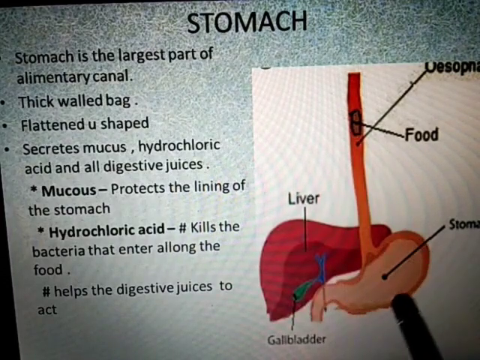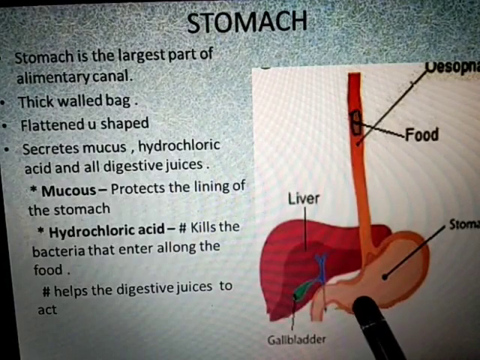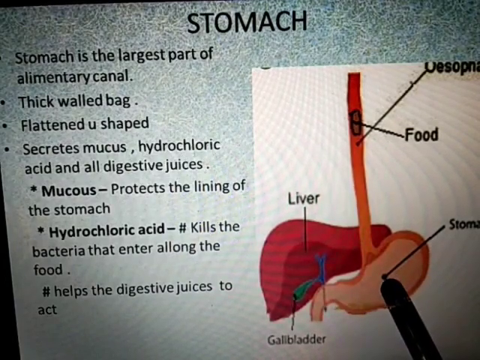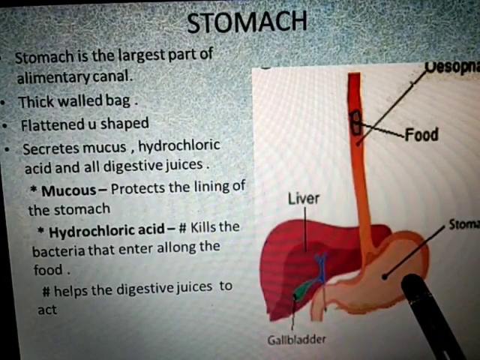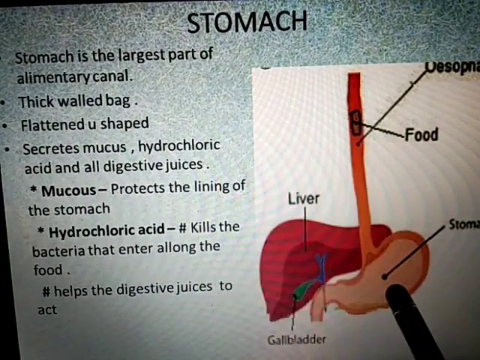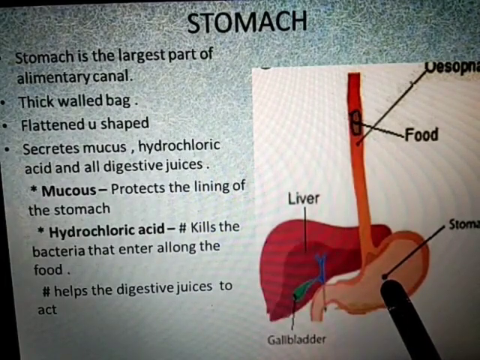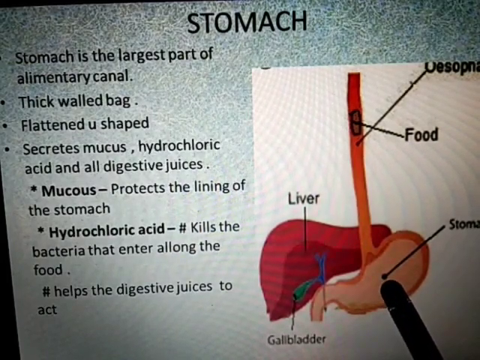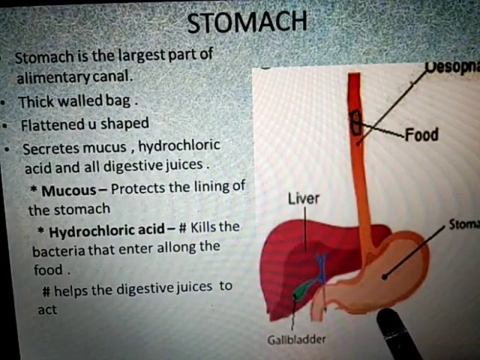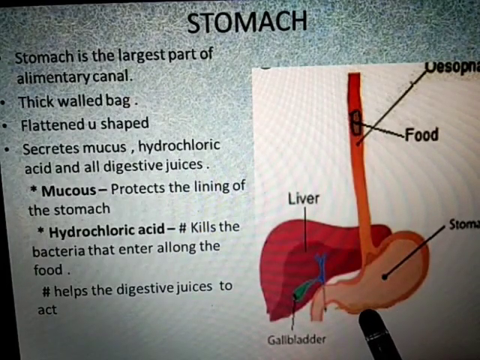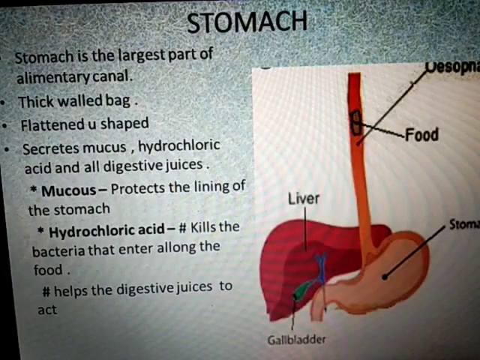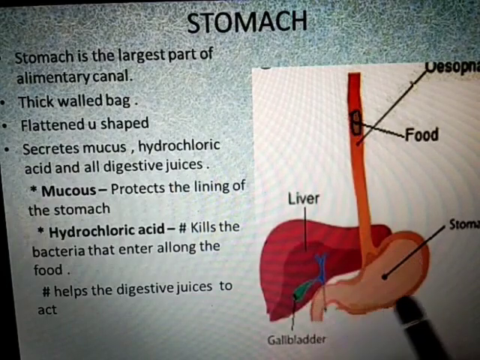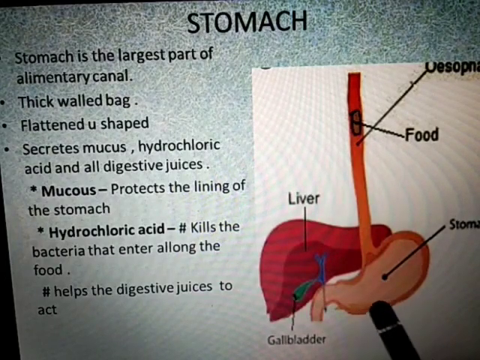Then hydrochloric acid kills the bacteria that enter along with the food. It also helps the digestive juices to act here. Now the partially digested food, the full food is not digested here. Here the digestion process is not complete. The digestion process is done in the small intestine.